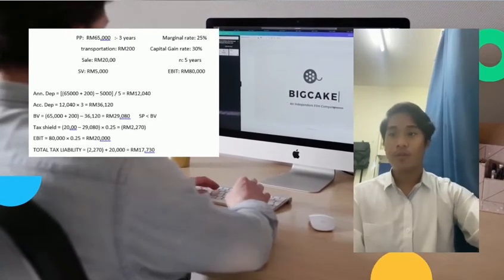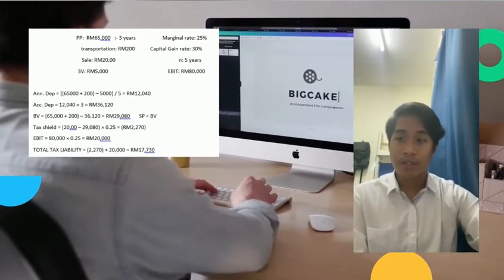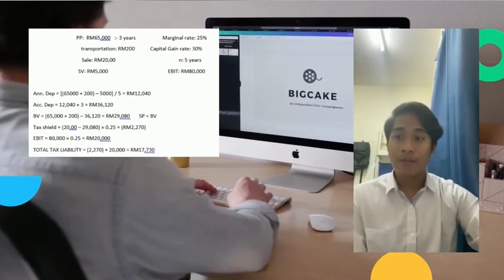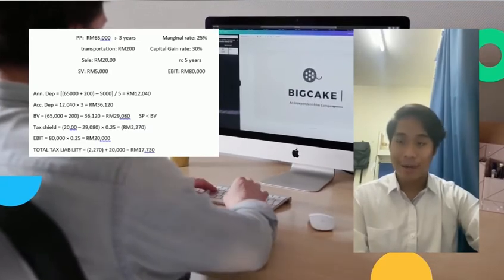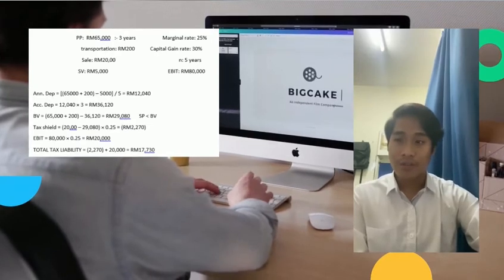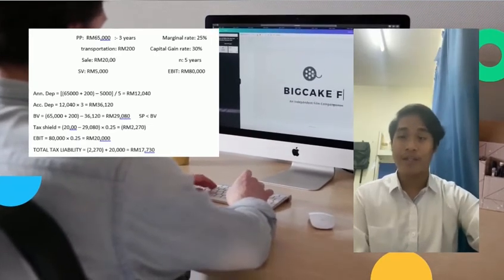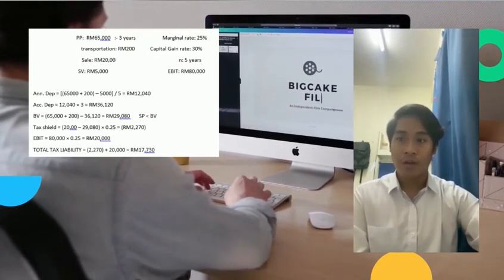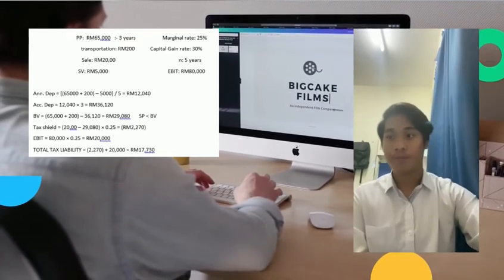For the first step, annual depreciation equals RM65,000 plus RM200 minus RM5,000, divided by 5, and the answer is RM13,040.